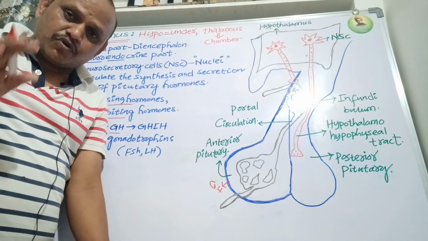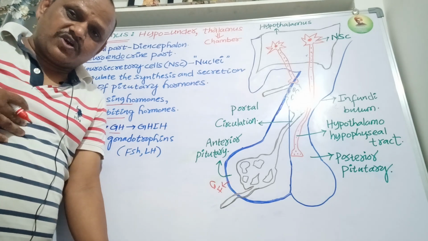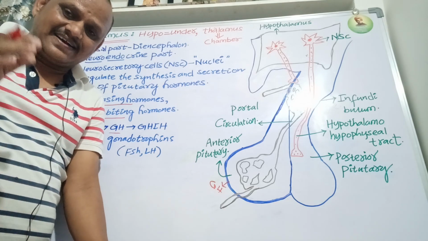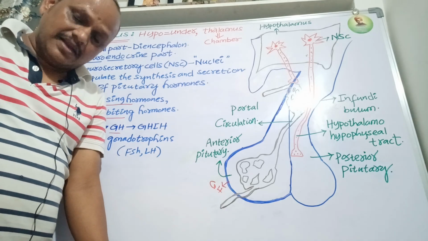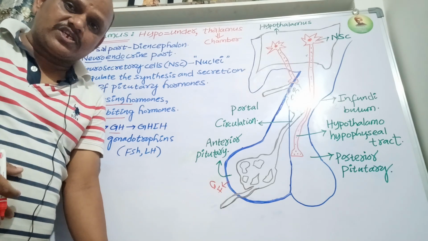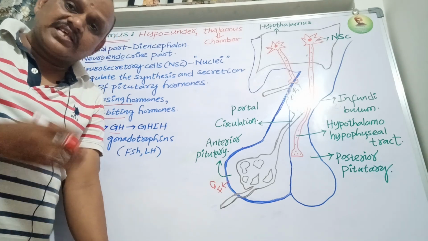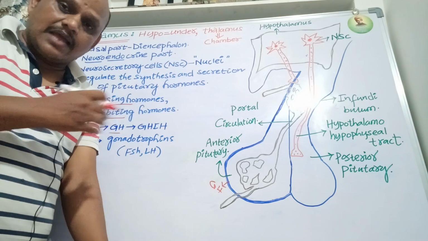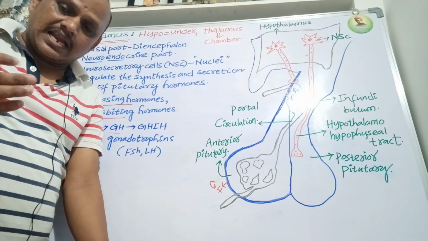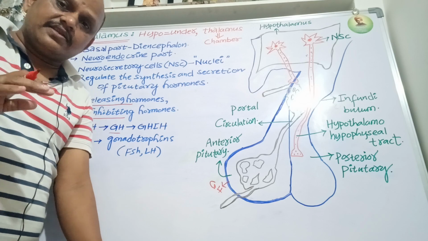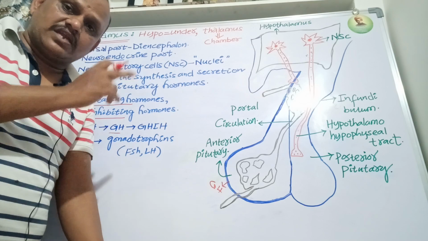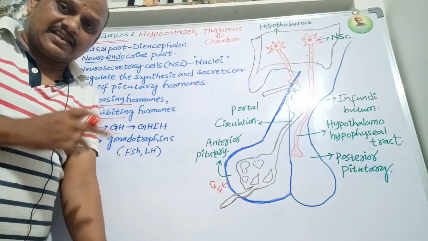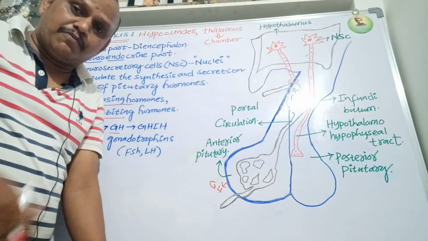The portal systems in our body are of two types. The hepatic portal system is present between the intestine and the liver, and it was a previous NEET question. The renal portal system is absent in human beings and present in amphibians. The hypophyseal portal system is present between the anterior pituitary and the hypothalamus, and the posterior pituitary is directly under the regulation of the hypothalamus.